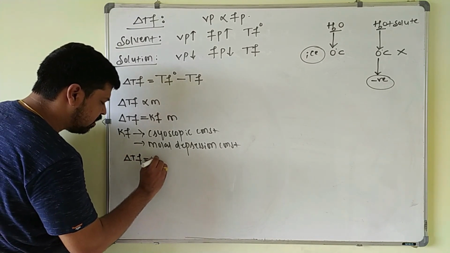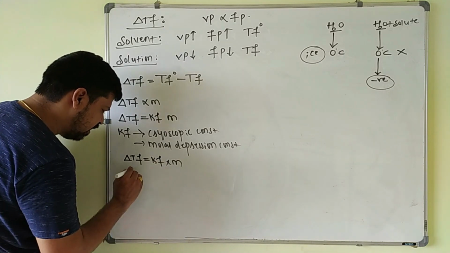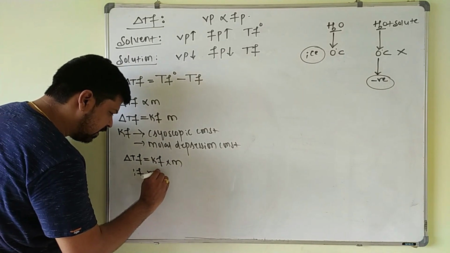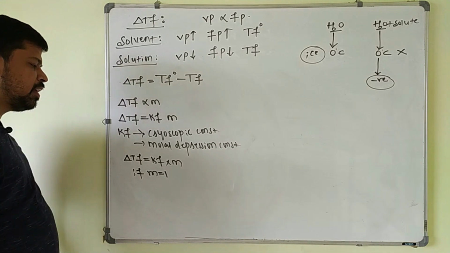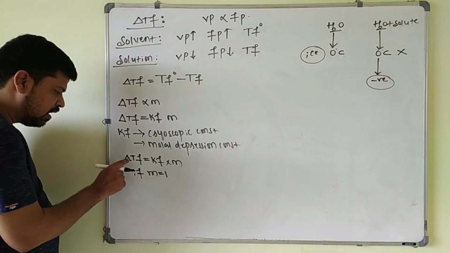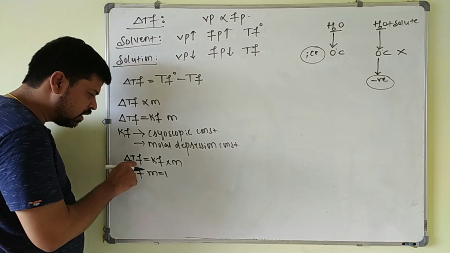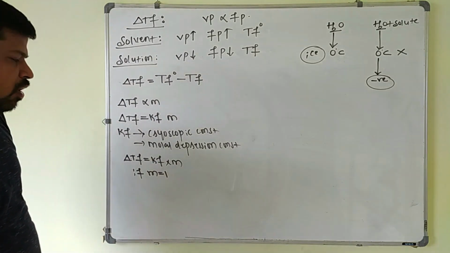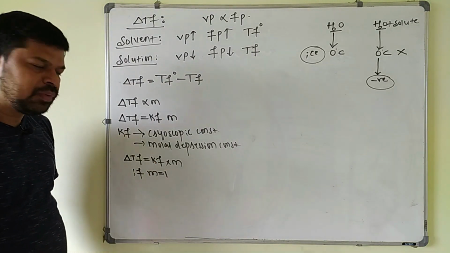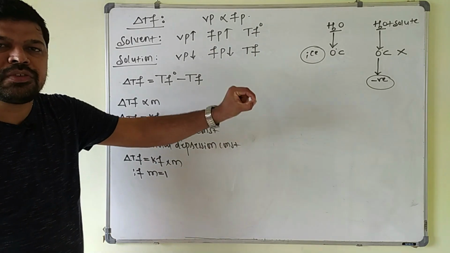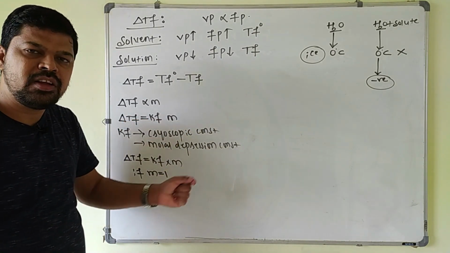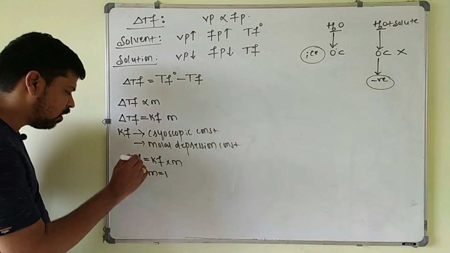Delta Tf is equal to Kf into molality. If the molality of the solute is equal to 1, m becomes 1. Then the depression in the freezing point produced becomes equal to the cryoscopic constant. So Kf is nothing but the depression in the freezing point produced when 1 mole of the solute is added to 1 kg of the solvent.